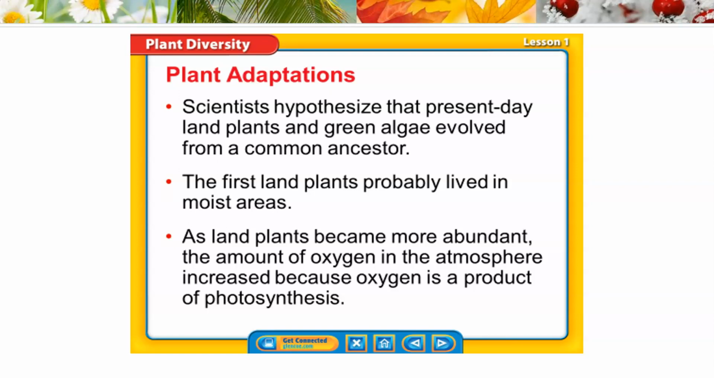Not according to the Bible, but they evolved from green algae according to naturalistic evolution. The Bible teaches that God made plants in kinds. As land plants became more abundant, the amount of oxygen in the atmosphere increased because oxygen is a byproduct of photosynthesis. But an interesting question to ask is, if the environment was so toxic in the first place, because there's not much, just a different type of environment, how did plants survive that? It's just interesting.